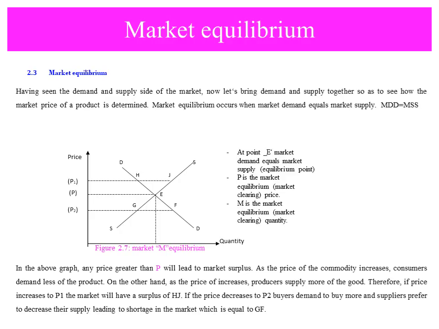Therefore, if price increases to P1, the market will have a surplus of HJ. If the price decreases to P2, buyers demand more and suppliers prefer to decrease their supply, leading to a shortage in the market, which is GF. This is from the law of demand and the law of supply. If price is high, supply is high. If price is high, demand is low.